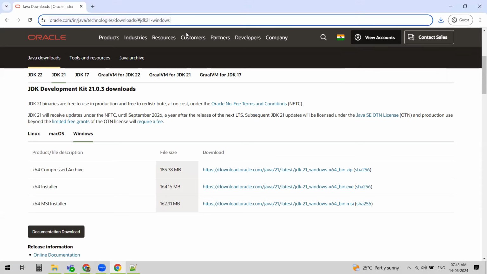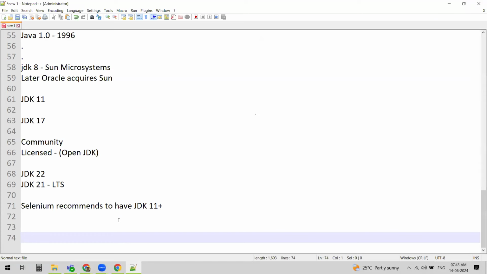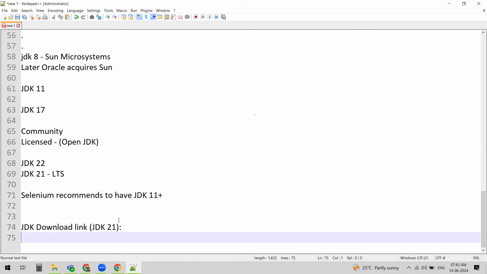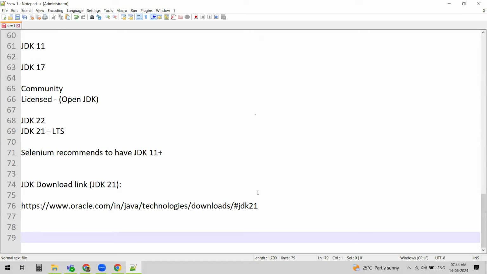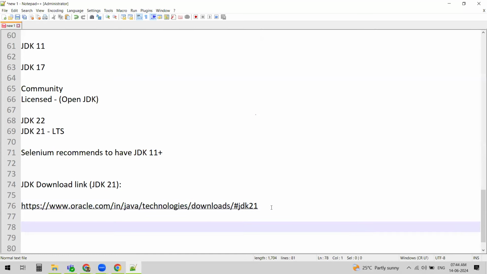So I'm going to put this here for your reference, how to download JDK. The JDK download link will be for JDK 21. Remember that. And if you want to download any other JDK version, you can choose your own version and download in the same way. You can follow this link to download the JDK 21 version. I put it here. Now, the next step will be installing Java.